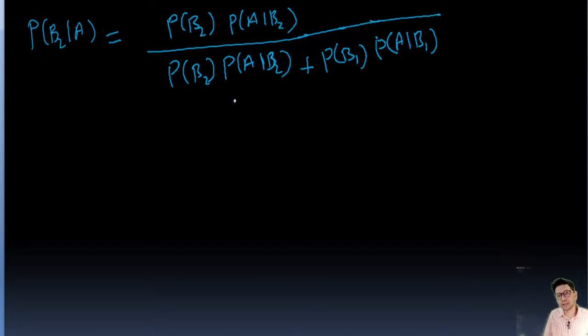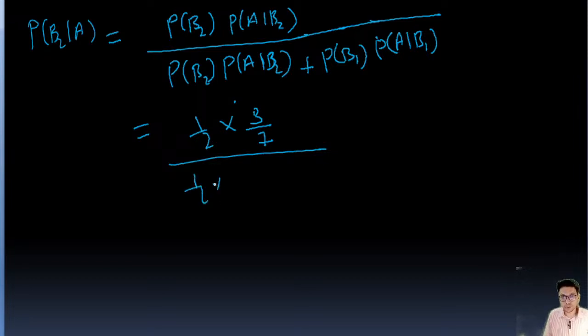We can write first this, then this. So this is going to be like probability of choosing bag 2 is 1 by 2, and probability of choosing white ball from bag 2 is, we know, that is 3 by 7, right? Upon this we know, 1 by 2 into 3 by 7 plus this one, probability of choosing bag 1 by 2, probability of getting white ball from bag 1 is going to be 2 by 5, right? So we'll solve it, and this value is going to be 15 upon 29.